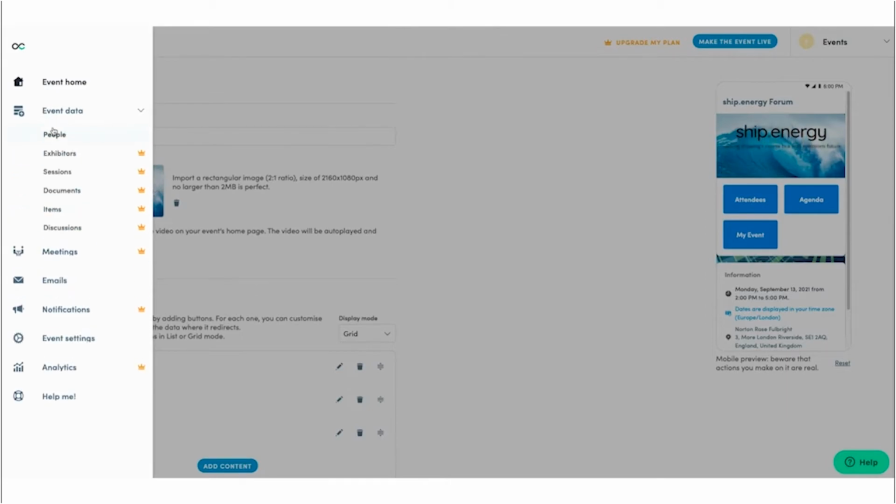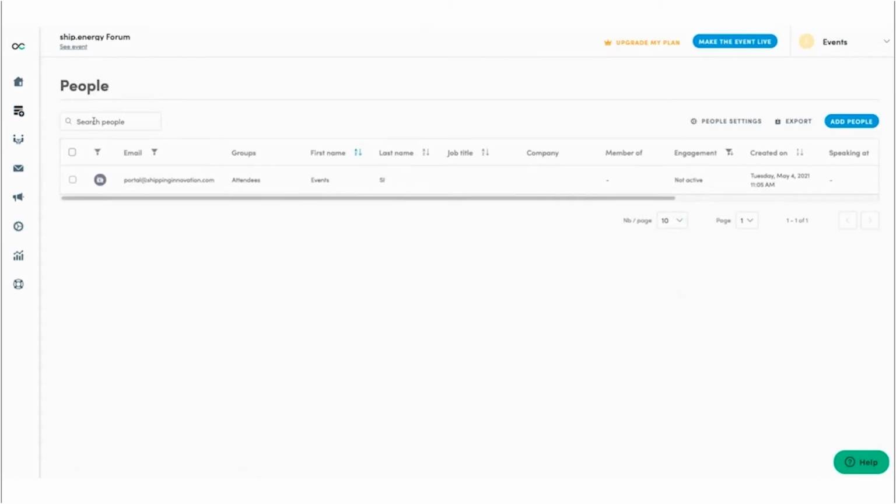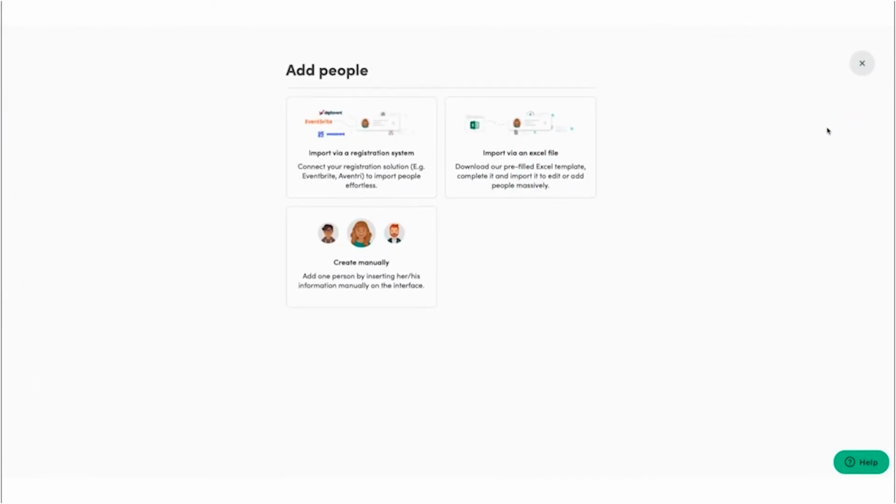I'm then going to take you to the event data section. Now, if you're using the integration, this section here will start to populate with all the people that have registered to your event using Eventbrite. We do have some other options available for you to add in your registrants or those that are registered. So if you click add people here, you have the option to download an Excel template, which you'll just need to complete the mandatory columns. It's very self-explanatory. Save it and then re-upload it. You can also add individuals manually as well if you want.